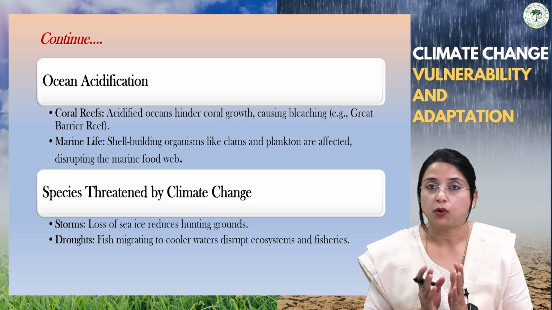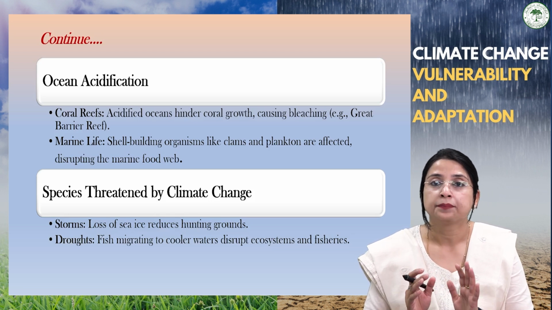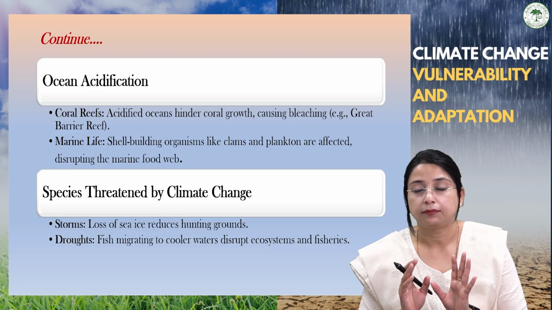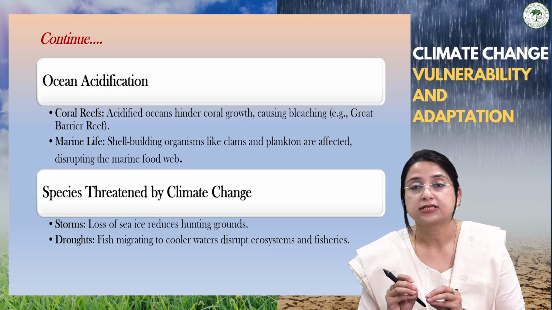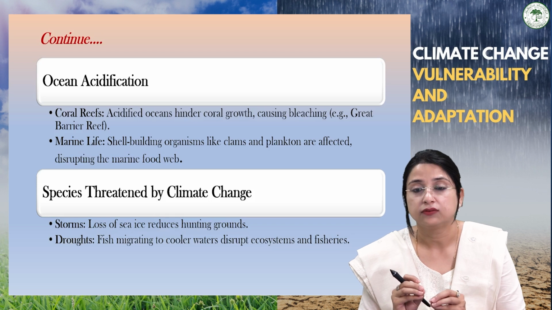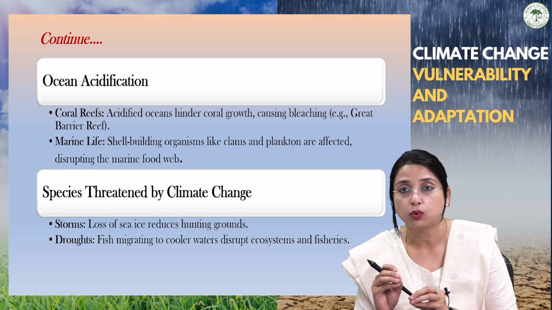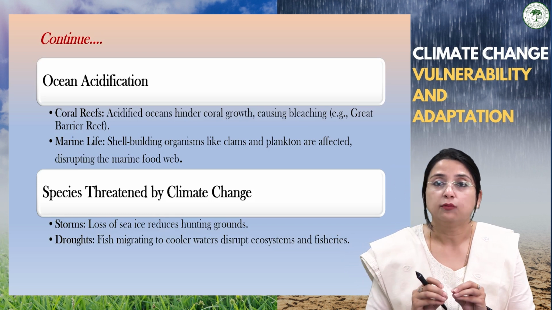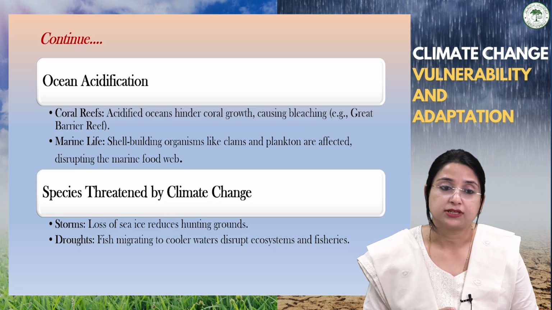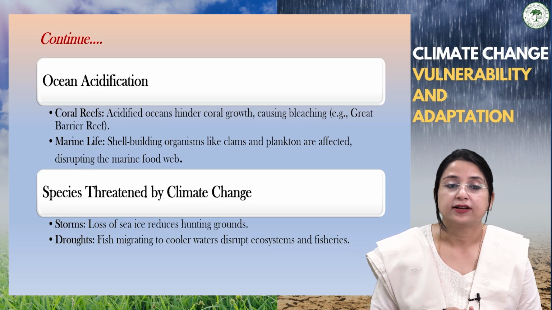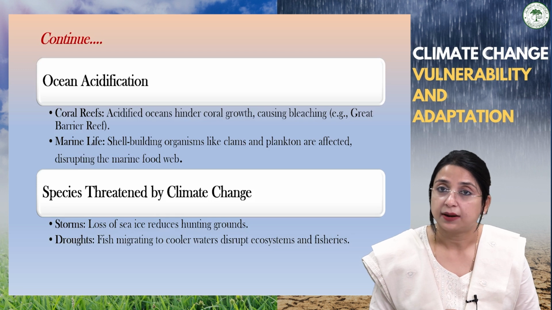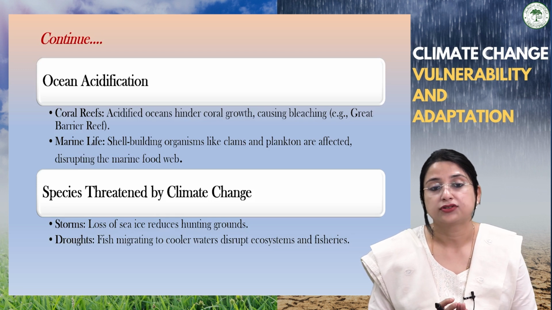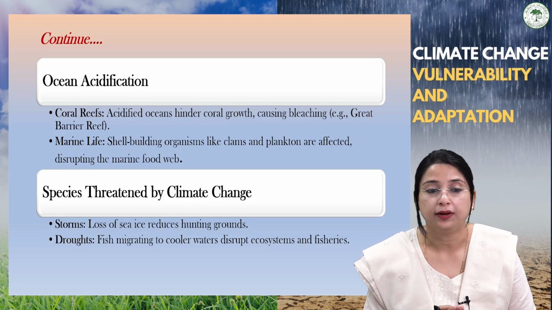What do the coral polyps do? They expel the algae, which survive in their tissue, thus turning their color white, which is known as coral bleaching, thus becoming more vulnerable to climatic changes. So it also affects marine life, like shell building organisms are mainly affected, disrupting the marine food web.